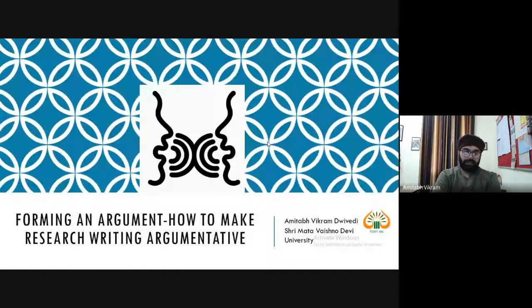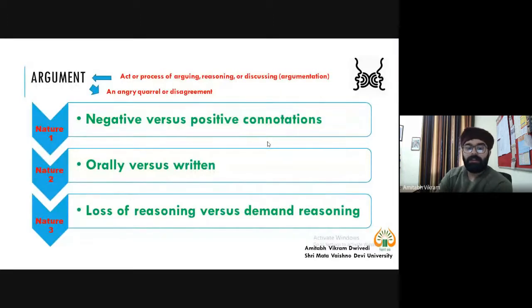The title is Forming an Argument: How to Make Research Writing Argumentative. Now, when we look at the definition of argument, argument is an ambiguous word. And what do we mean when a term is ambiguous? When it has more than one meaning. Similarly, we have two meanings associated with this word, argument.